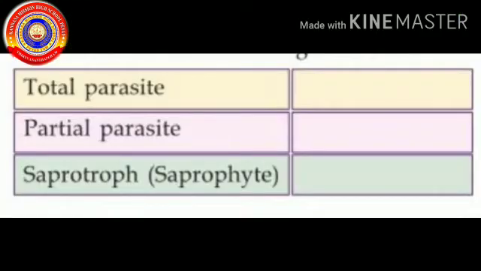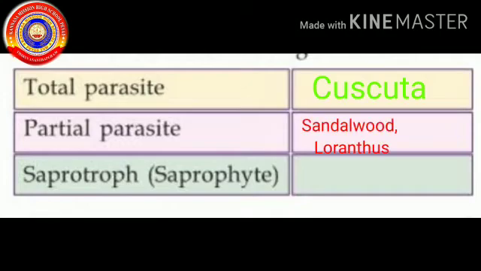Children, which is the total parasite? Yes, cuscuta is a total parasite. Which is the partial parasite? Yes, the sandalwood and the loranthus are the partial parasites. Which one is the saprophyte? Yes, the monotropa is the saprophyte.